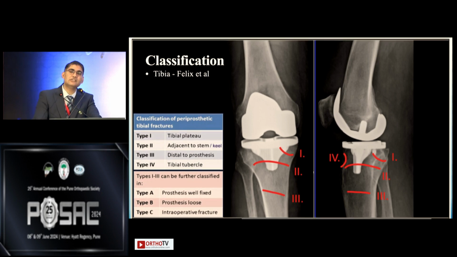And type 4 is in the tubercle region, especially seen in the stiff knees. And again, it is further classified into 3 subtypes, A, B, C. Prosthesis well fixed, prosthesis is loose, and the third, type C, is particularly for the intraoperative fractures.